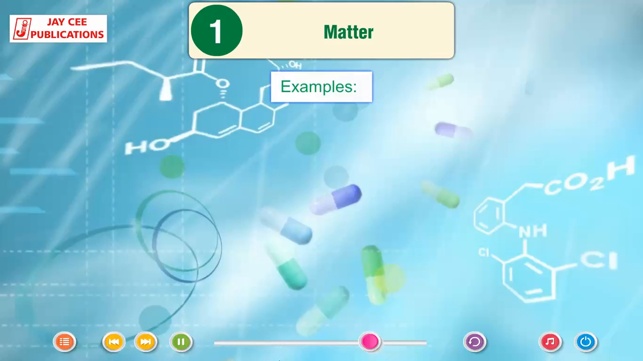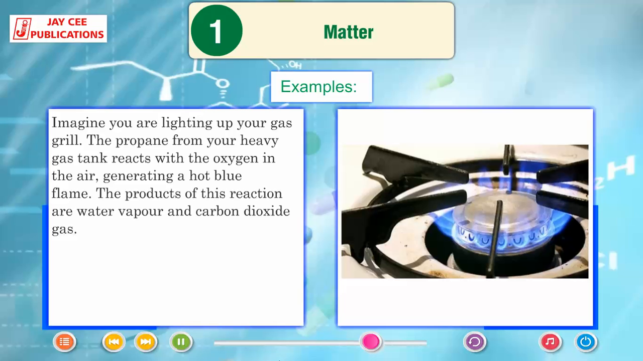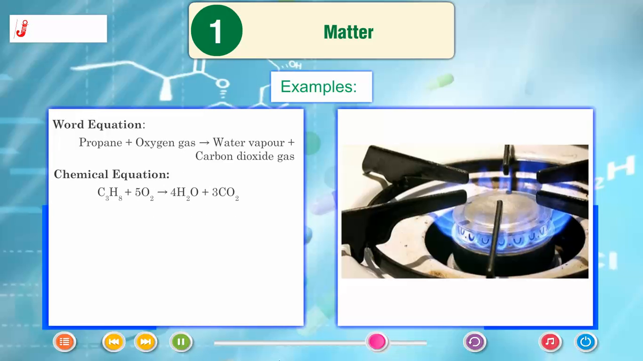Chemical manufacturers can increase efficiency by applying the law of conservation of mass to their laboratory practices. Examples. Imagine you're lighting up your gas grill. The propane from your heavy gas tank reacts with the oxygen in the air, generating a hot blue flame. The products of this reaction are water vapor and carbon dioxide gas. Word equation: propane plus oxygen gas yields water vapor plus carbon dioxide gas. Chemical equation: C3H8 + 5O2 → 4H2O + 3CO2.